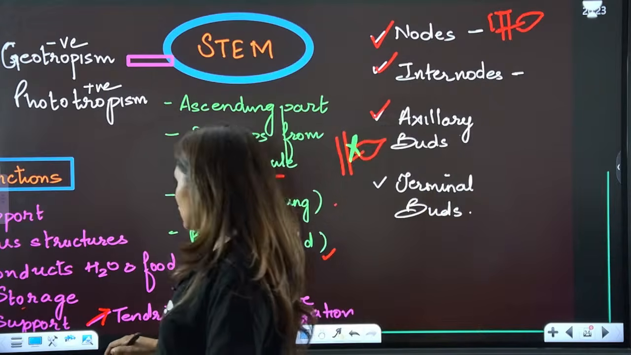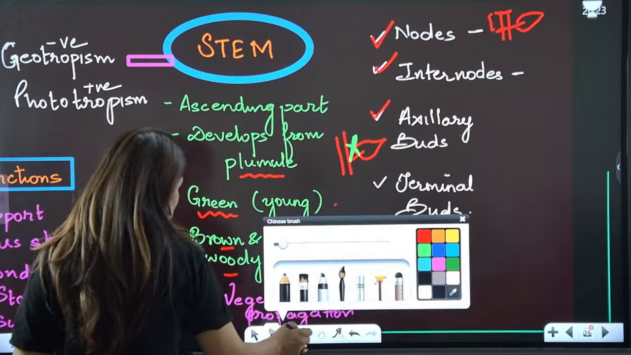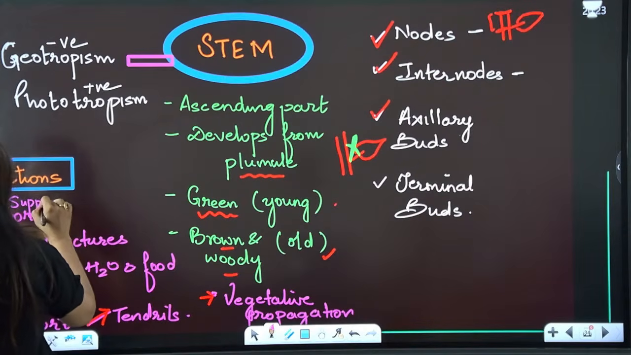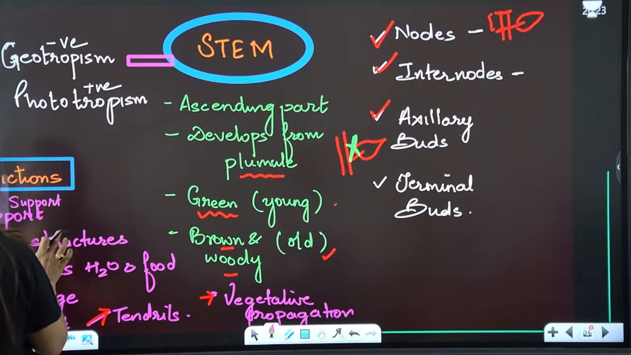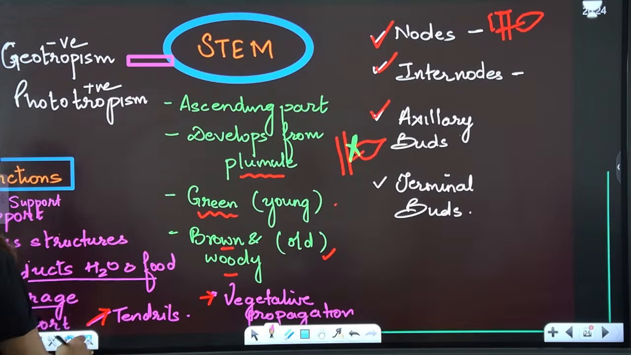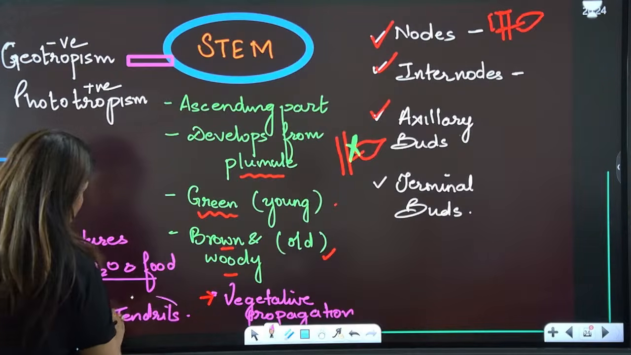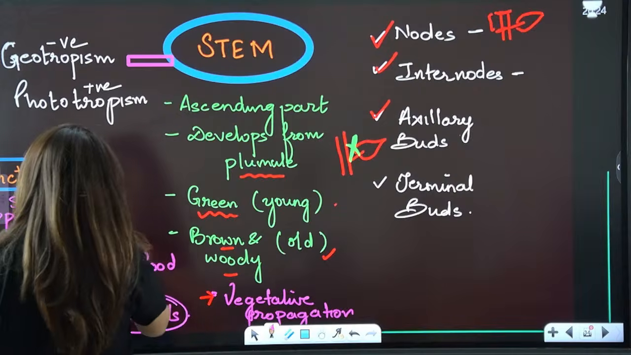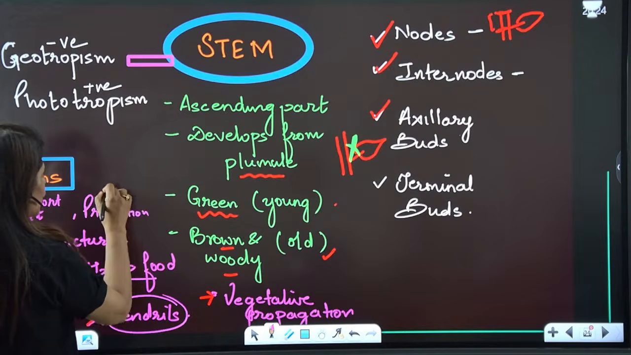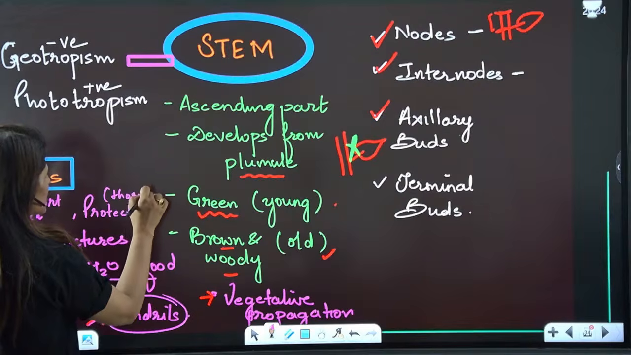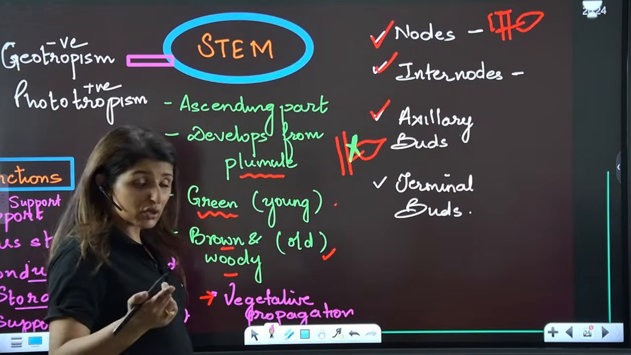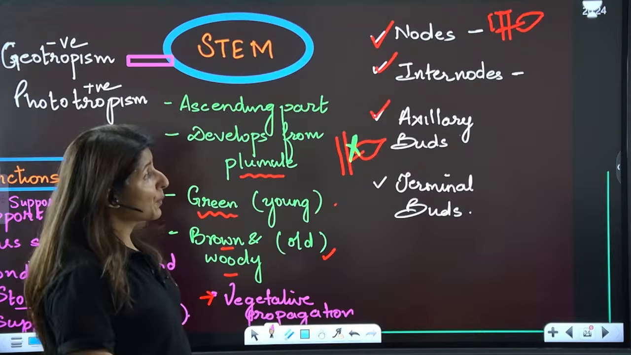Then what are the functions? Number one function is support. Second function is that it conducts water and food. Then storage. Then support can be given through tendrils. Then it also provides protection, in the form of thorns. So there are so many functions which a stem performs. Also sometimes they help in asexual reproduction, by means of vegetative propagation.